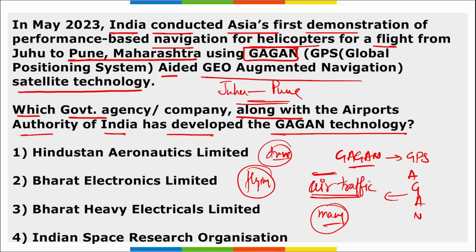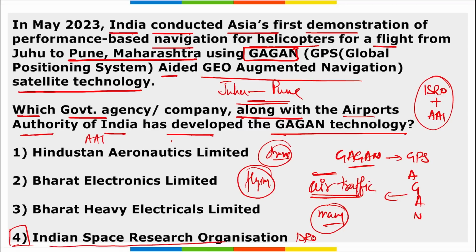Then the next question can be, who developed this GAGAN technology? It was developed by ISRO along with the Airport Authority of India. The question asked here is, among the following, who along with the Airport Authority of India developed GAGAN? So we saw the Airport Authority of India and ISRO, so the correct option here becomes option 4, right?